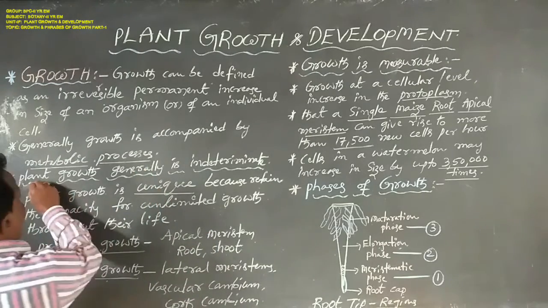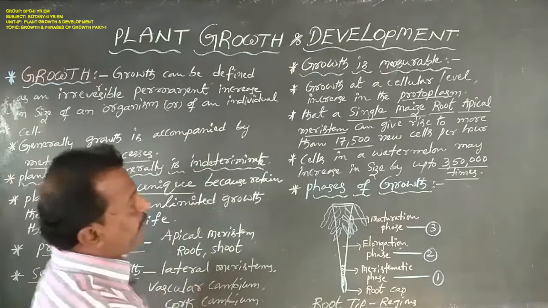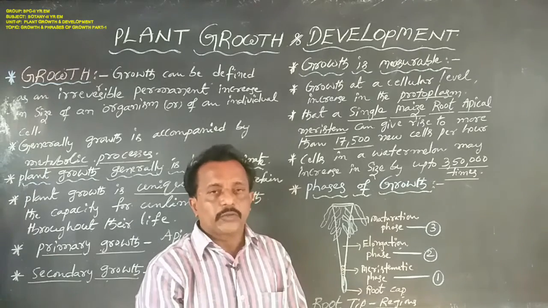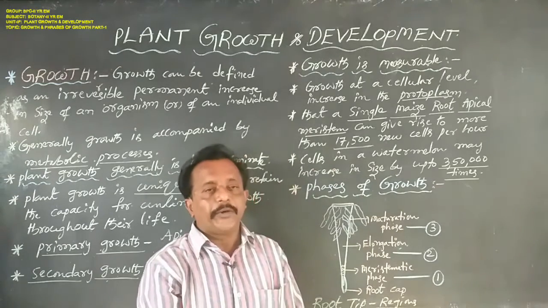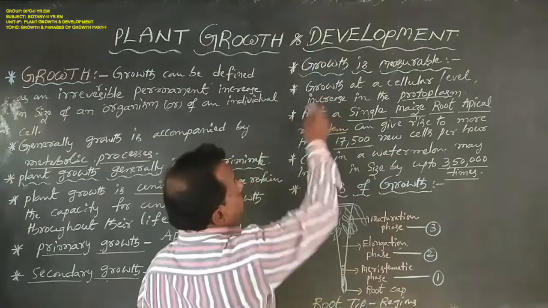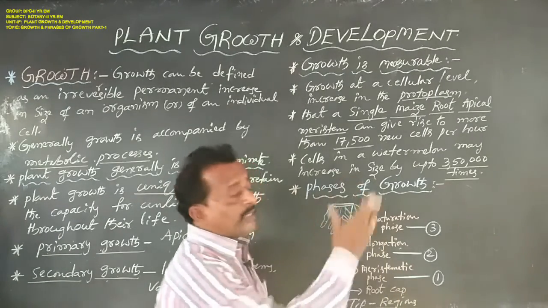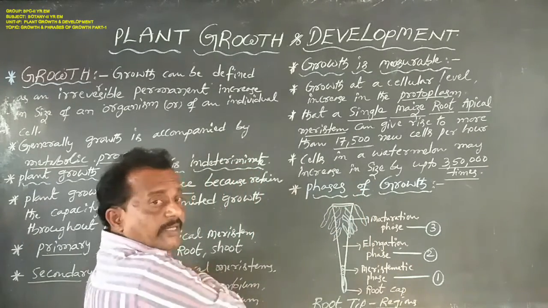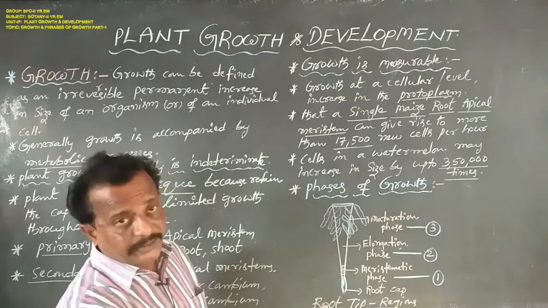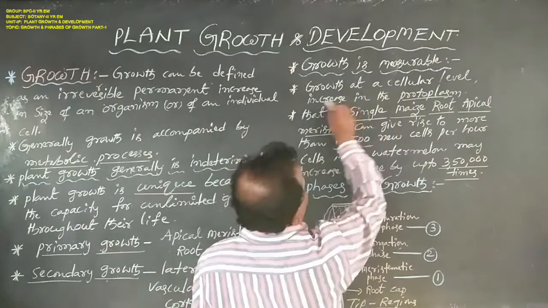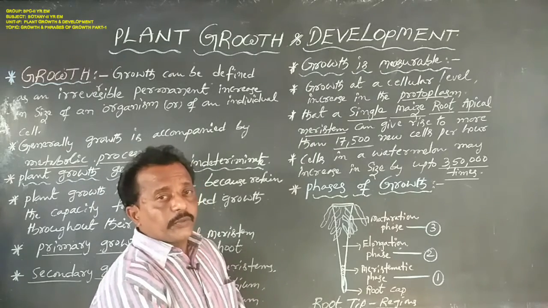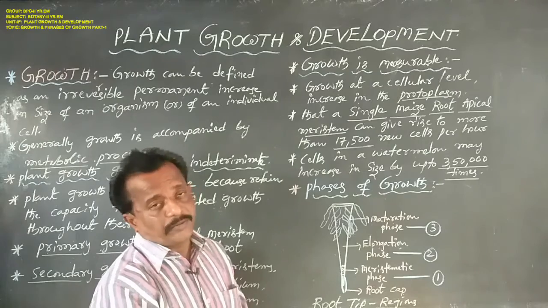In plants, growth is generally indeterminate, meaning it involves primary growth and secondary growth. Only the development of the plant body occupies meristematic tissues. Growth is measurable, meaning an increase in size, such as an increase in the length of the plant body or in cell size. Growth at a cellular level is principally contributed to by an increase in the protoplasm.